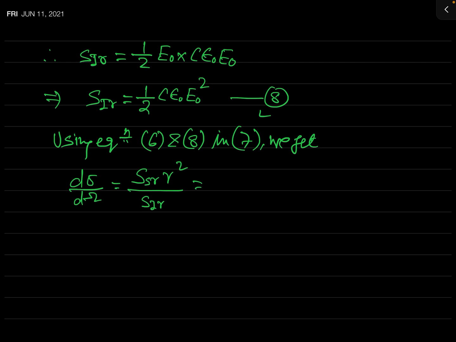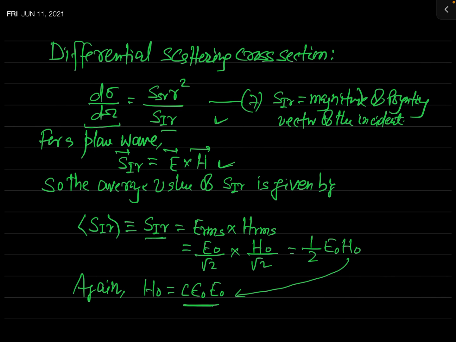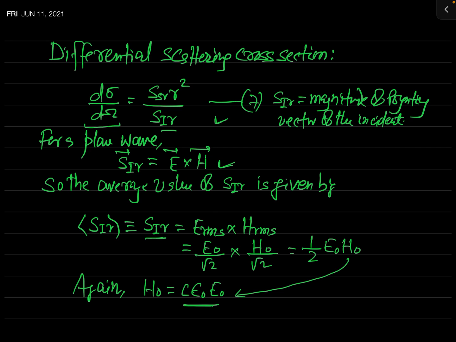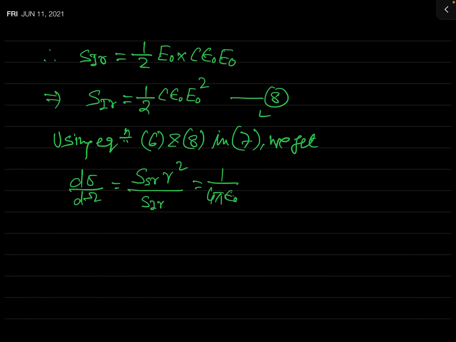You have seen that S_SR is what? Let us see that formula, because it is not very simple.